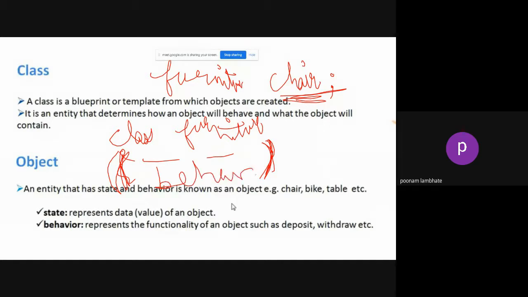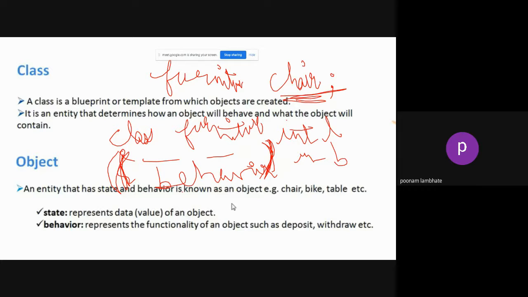Maybe construction. You will construct a chair. Maybe the behavior can be using a hammer on the chair. All these things have to be applied on the chair object. That means all these actions that you perform on the chair will come inside the behaviors. And the dimensions of the chair can be the states. For example, you can write int length of the chair, int breadth of the chair. And the actions you perform on the chair, suppose construction, hammering, will be your behaviors. So your states and behaviors will both be applied on the chair.